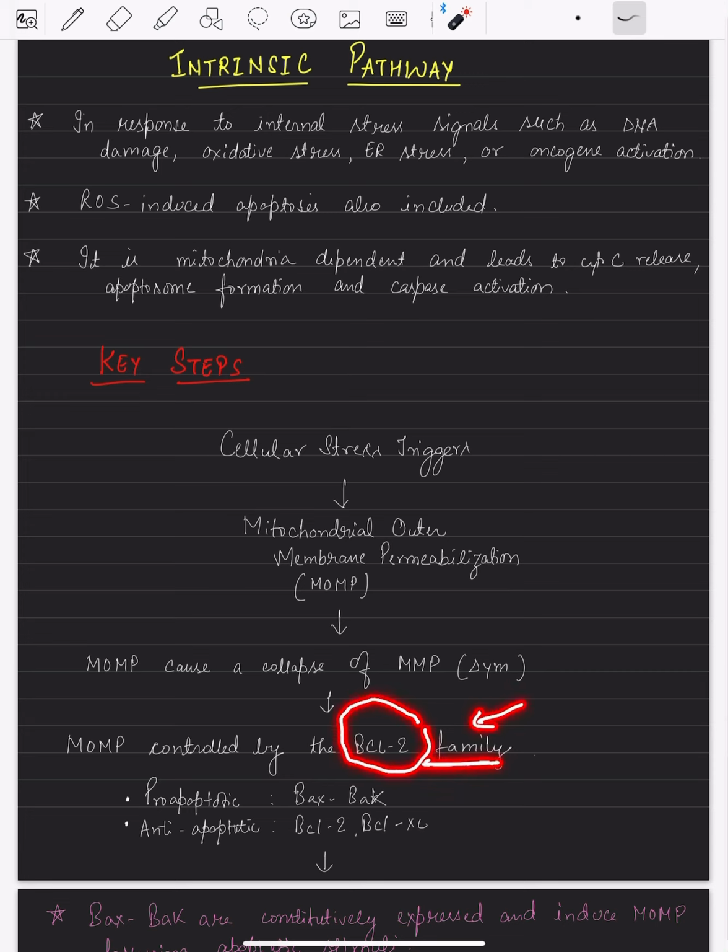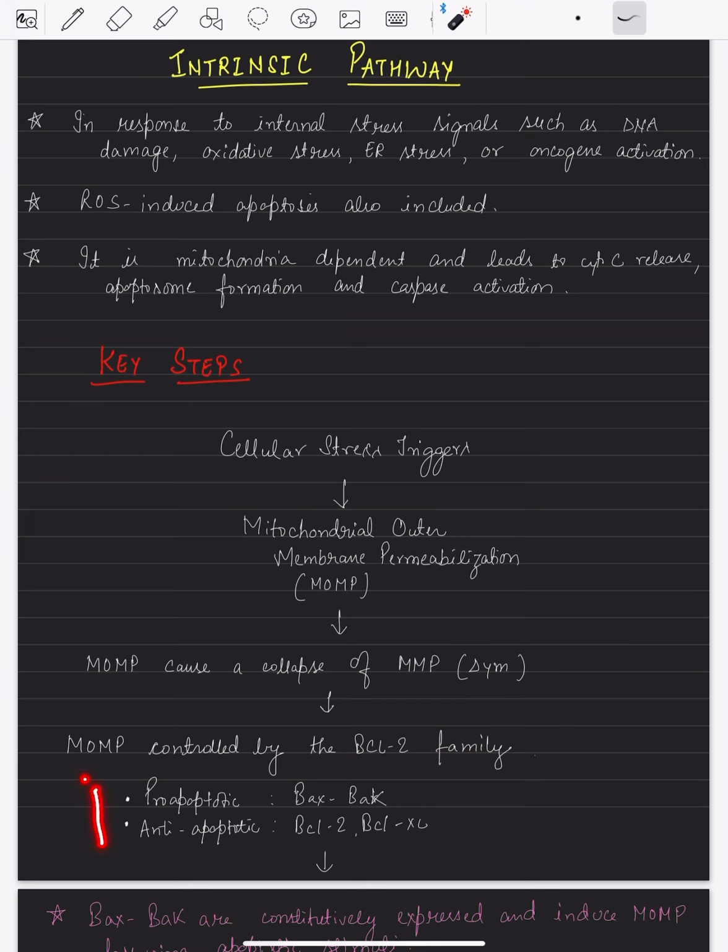This apoptosis process is strongly regulated. This is to be regulated, otherwise if excess apoptosis takes place, that is harmful to the cell, and if apoptosis is under-regulated, that is also not good for the cell. So it is very strongly regulated.